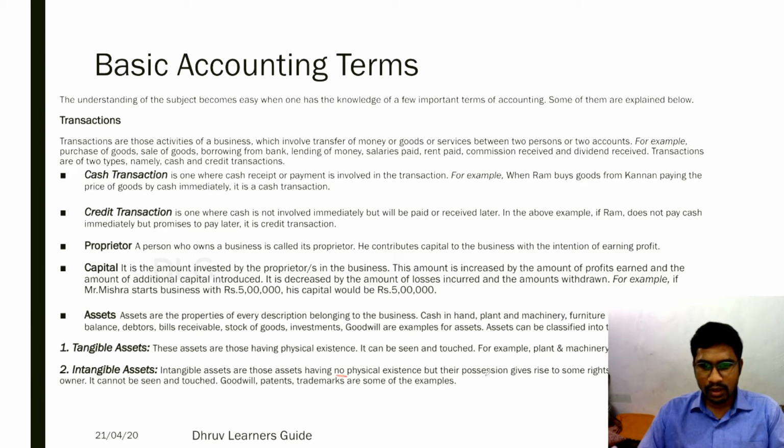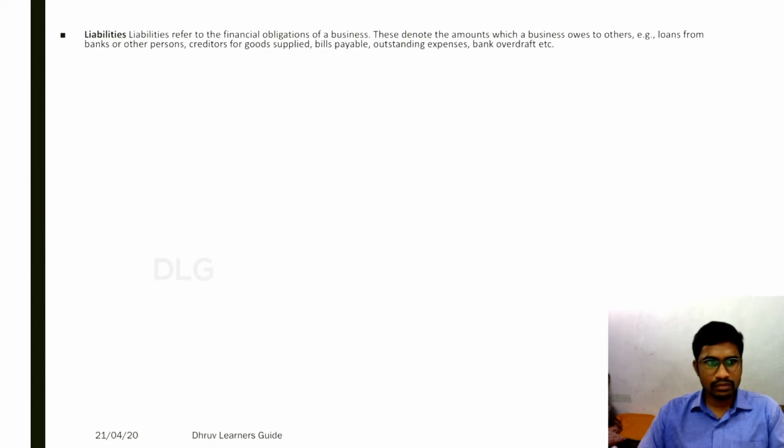But their possession gives rise to some rights and benefits to the owner. It cannot be seen or touched. For example, goodwill, patents, trademarks are some of the examples of intangible assets.